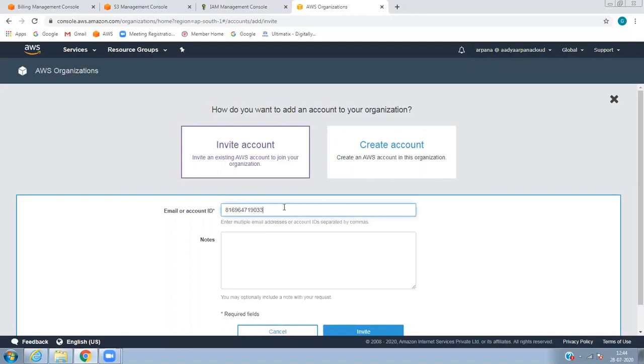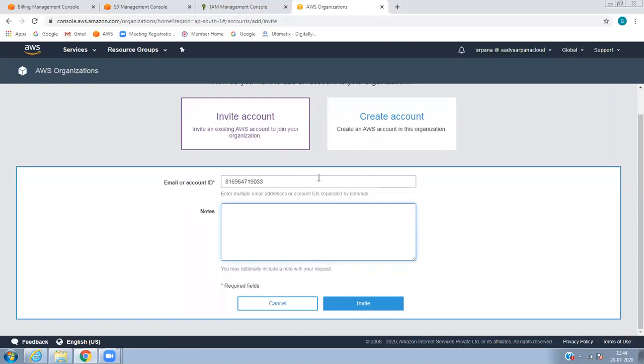Every account will have an account ID. Okay, if you don't know the account ID, give the email ID. Okay, so notes: trust between adding the account, primary account, trust. Basically I'm adding the user, called either by your email ID or your name. Okay, invite.